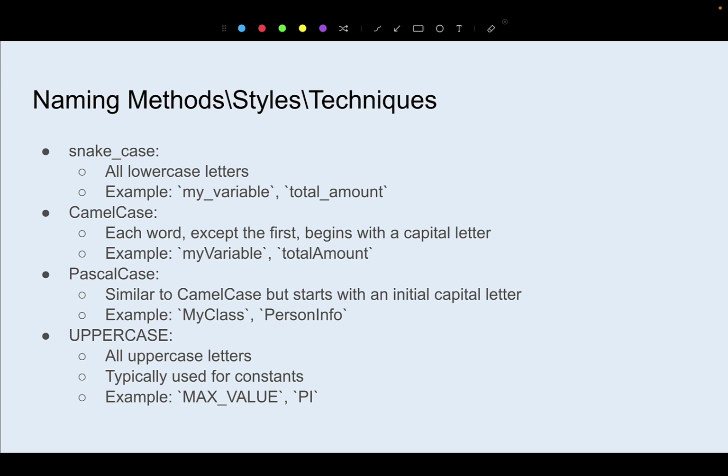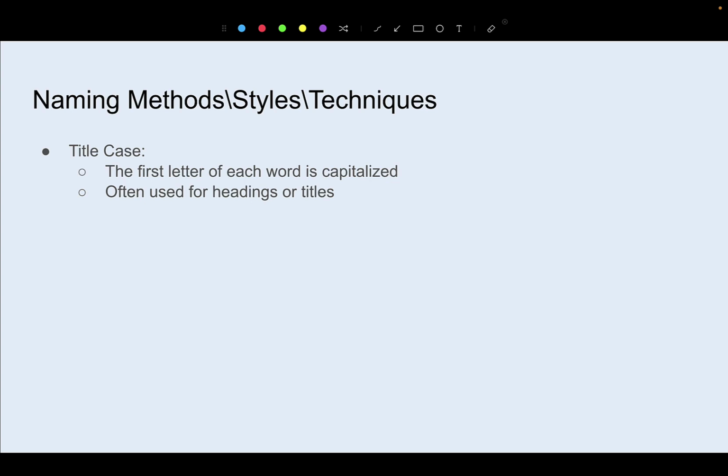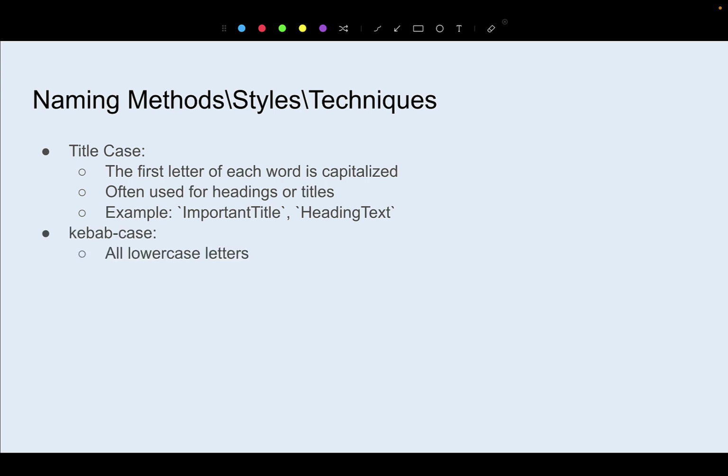For example, max value or even the value for pi. Continuing on, we have title case. The first letter of each word is capitalized, often utilized with headings or titles. And then we have kebab case, where we have all lowercase letters separated, this time by hyphens.